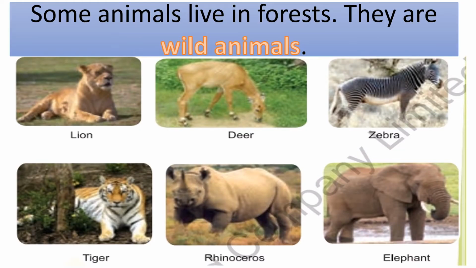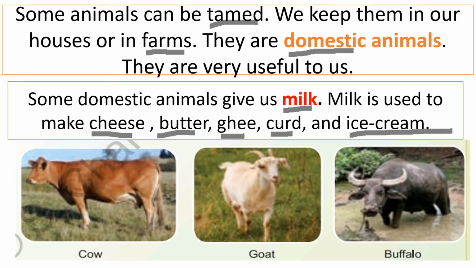Some animals live in the forest. They are wild animals: lion, deer, zebra, tiger, rhinoceros, elephant. Some animals can be tamed. We keep them in our houses or in farms. They are domestic animals. They are very useful to us.